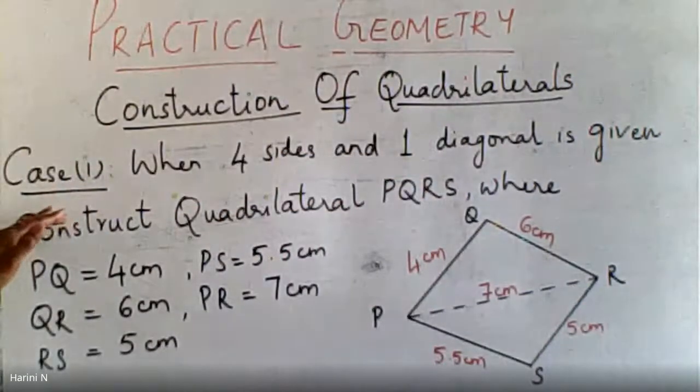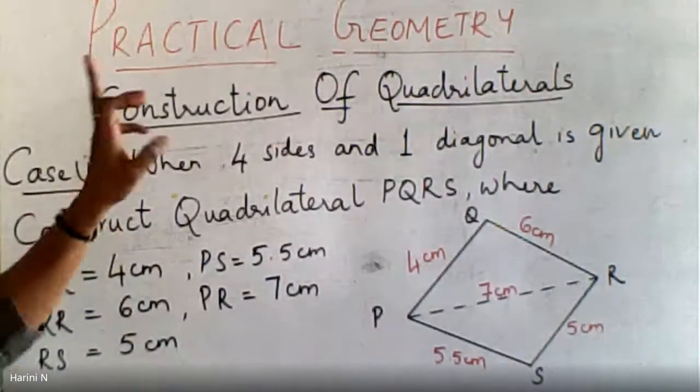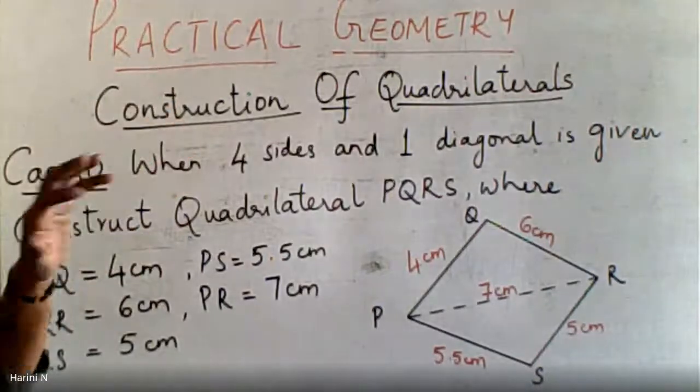Now come back to the unruled side. You will write case 1. Objective, we will write construction of quadrilateral. That I'll come back later on.